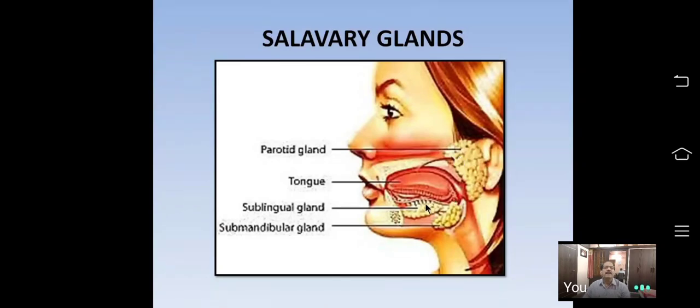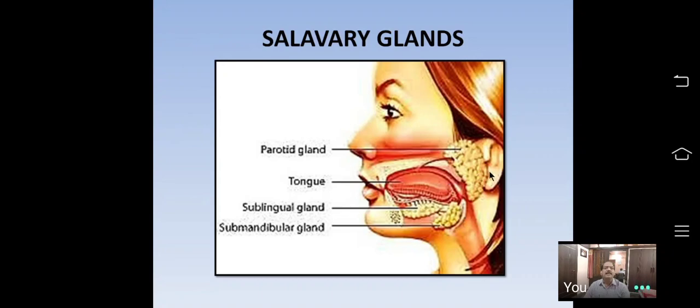A pair of sublingual glands is found just beneath the tongue, and a pair of submaxillary or submandibular glands lies behind the lower jaw. In total, how many salivary glands? Three pairs. Three on the left side, three on the right side. Total 6 salivary glands are present in the mouth cavity.